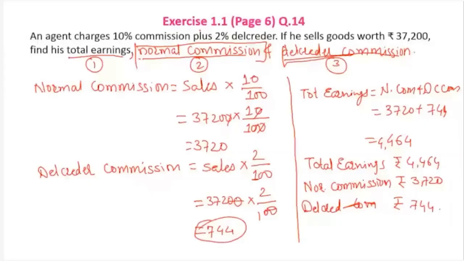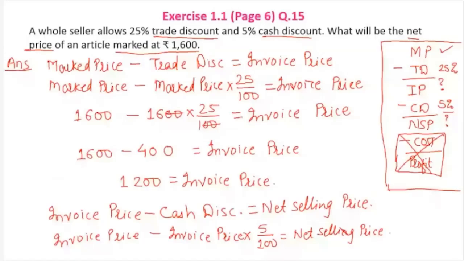When I read this sum, I get a word called commission. What word did we get? Commission. When there is the word commission, I will not have trade discount, cash discount, invoice price or market price. This is a commission sum. Now look at this sum. What did it say? Trade discount, cash discount. If it says something like that, then I will require market price, or marked price minus trade discount gives invoice price, minus cash discount gives net selling price, less cost gives profit. This is what I will apply.